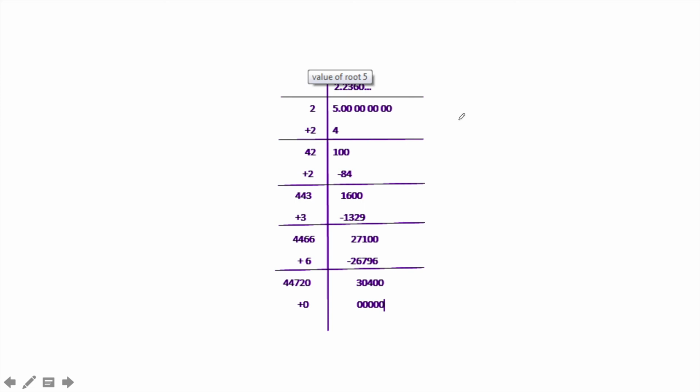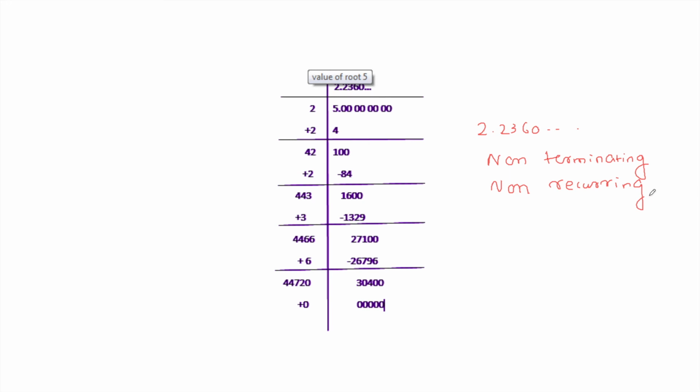The value of root 5 we also get by solving: 2.2360, and it is non-terminating like this. Again it's non-terminating, non-recurring. So in this way we find the decimal expansion of an imperfect square root, and we can conclude the decimal expansion is non-terminating and non-recurring.